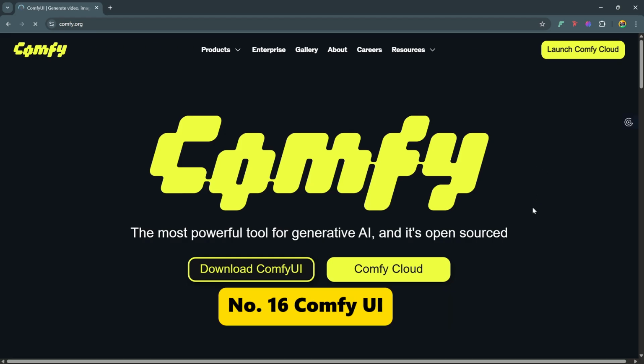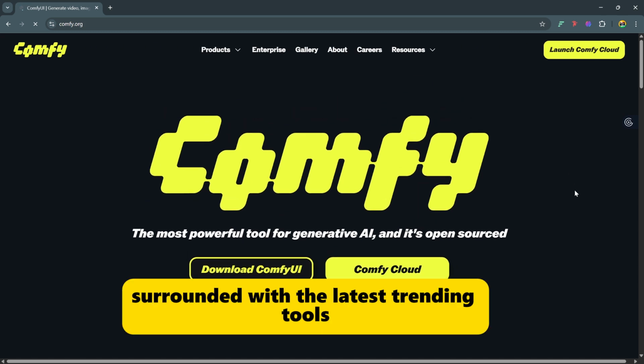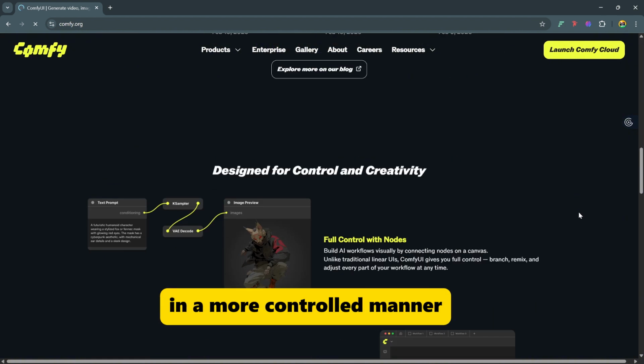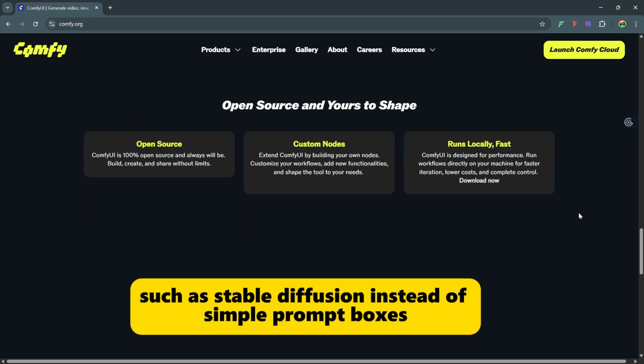Number 16. Comfy UI. As a tech enthusiast and a journalist, I always keep myself surrounded with the latest trending tools, and over the last year, Comfy UI has gained a lot of traction from people using AI in a more controlled manner. It is a node-based interface for running and controlling generative AI models such as Stable Diffusion.